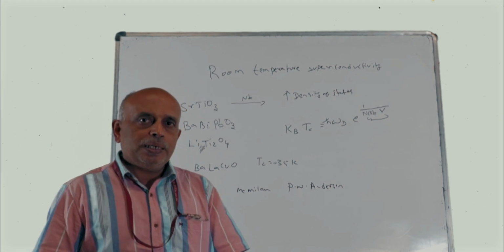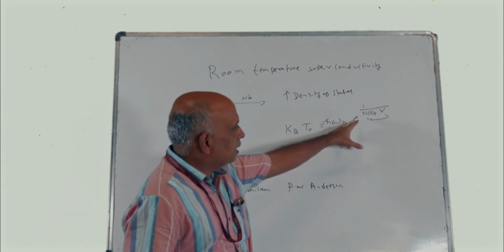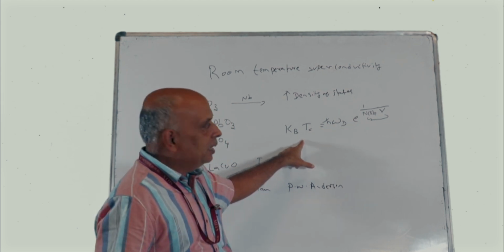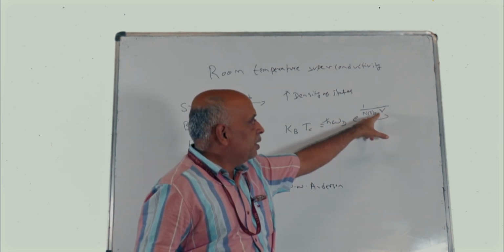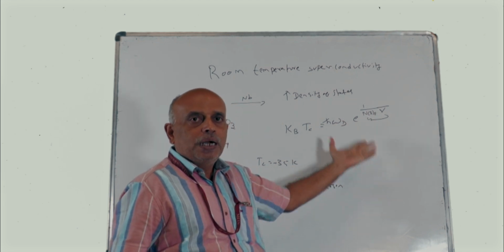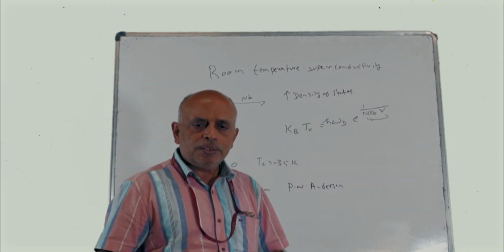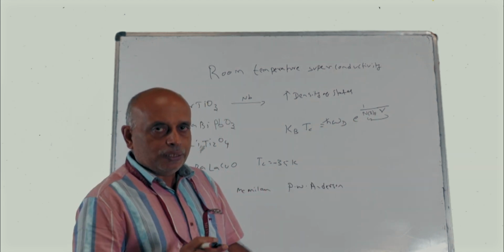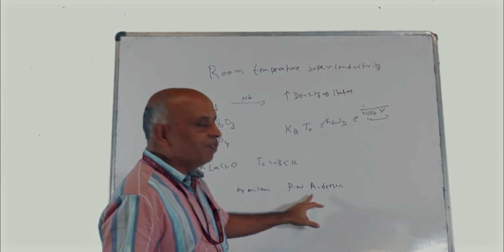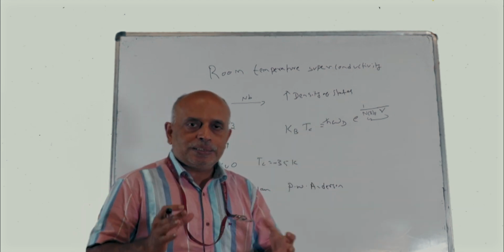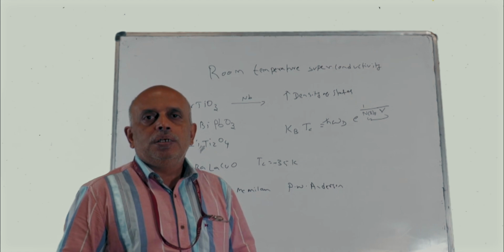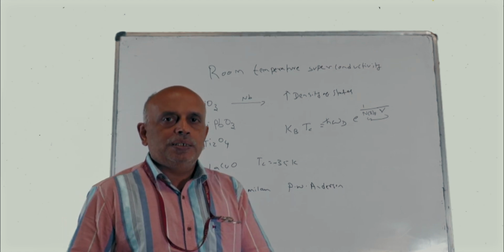You cannot say that just by increasing the density of states I can raise the TC, or by increasing the coupling constant I can raise the TC. When you are increasing the coupling constant, the density of states will go down, and vice versa. So the physics of this was pointed out by these two physicists, and they said that the strategy by which Bednorz and Müller worked to get their superconductor was not correct.